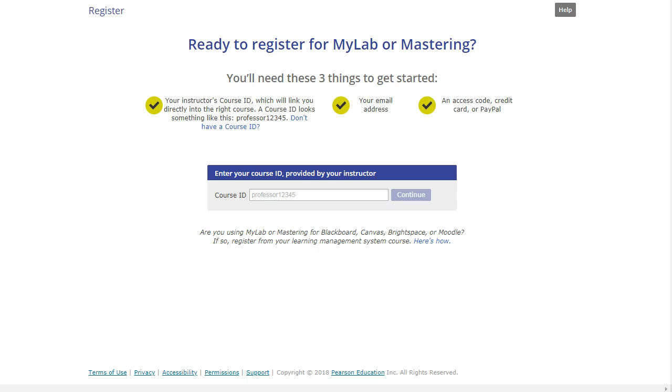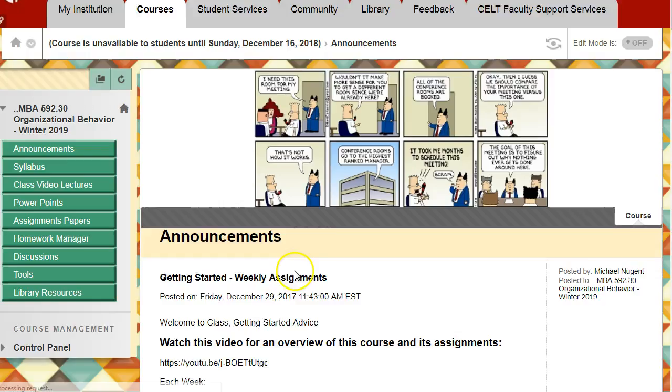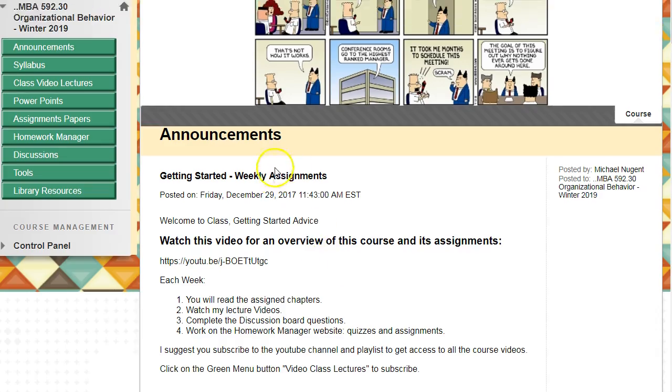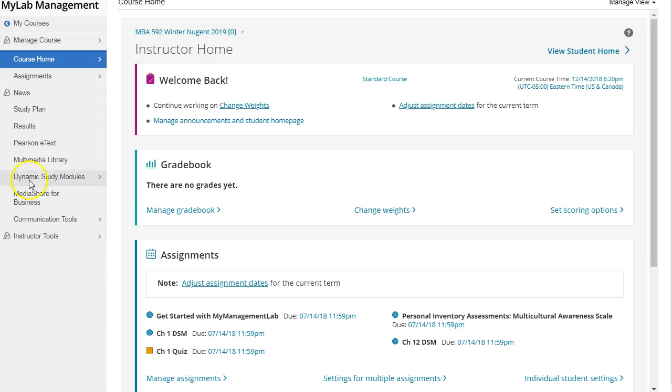And remember that course ID is on the syllabus, and it's also under announcements. This is the course ID you're going to use to connect to the class. So once you connect to the class, you're going to come over to the homework manager. This is where the homework manager looks for the class. We're going to be working with the e-text. That's the textbook where you're going to be reading the materials in the class.